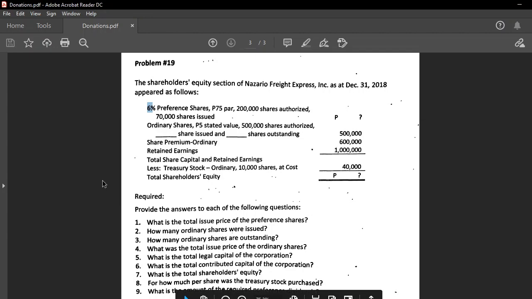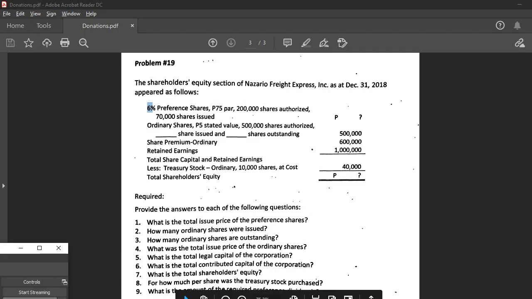So, in this video, we learned about donations, legal capital, contributed capital, and also how to analyze these items. Okay? So, I hope you learned a lot. That will be all. Thank you.